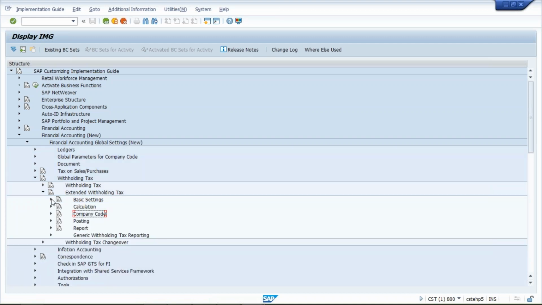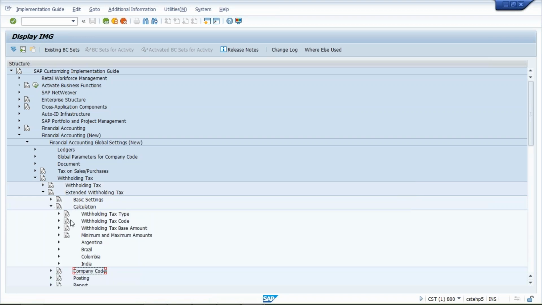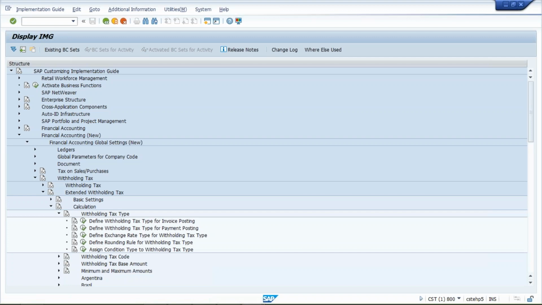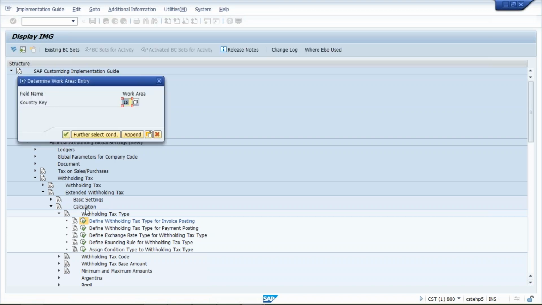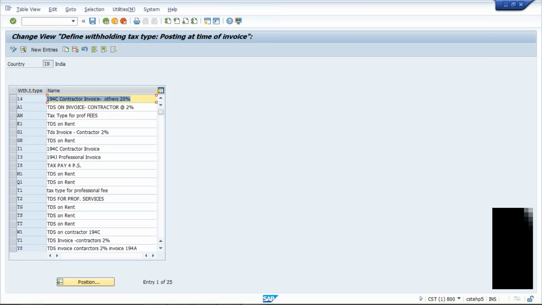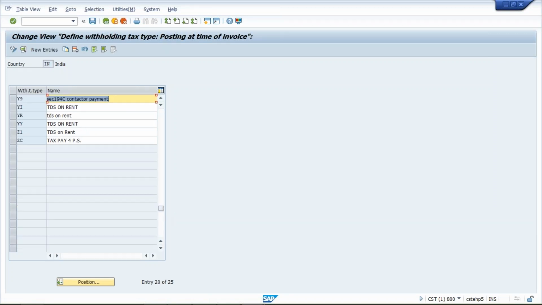Just collapse this and click on calculation. So here we have to create a tax type. This you need to understand. Click on define withholding tax for invoice posting and give your country code IN. Now here we have to define a tax type. The code you have to decide.